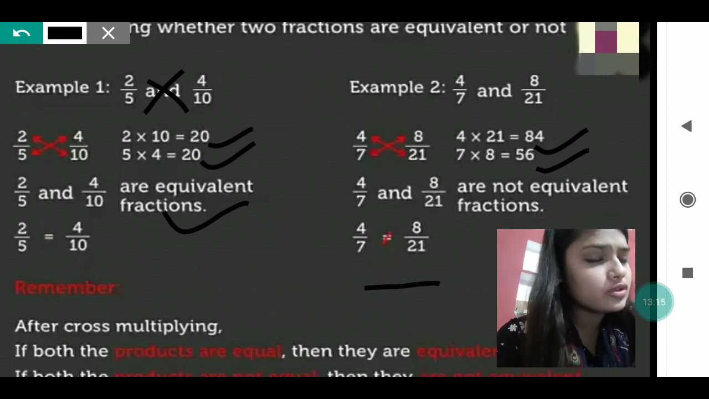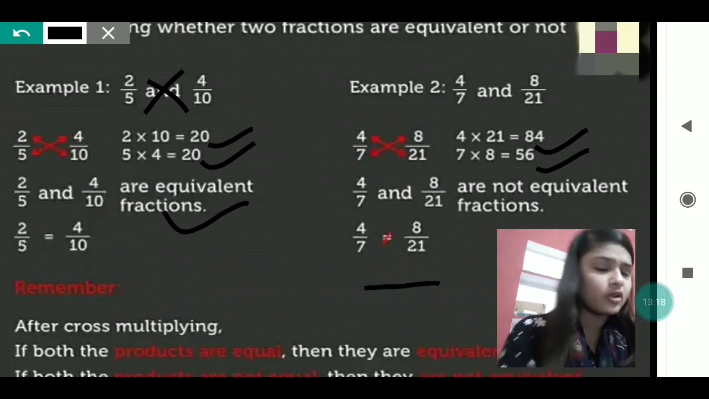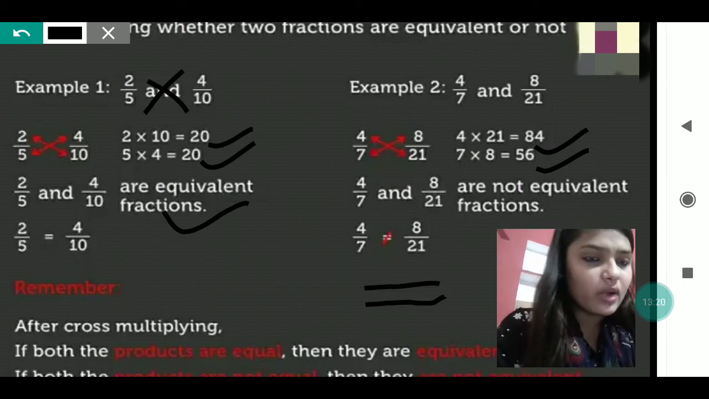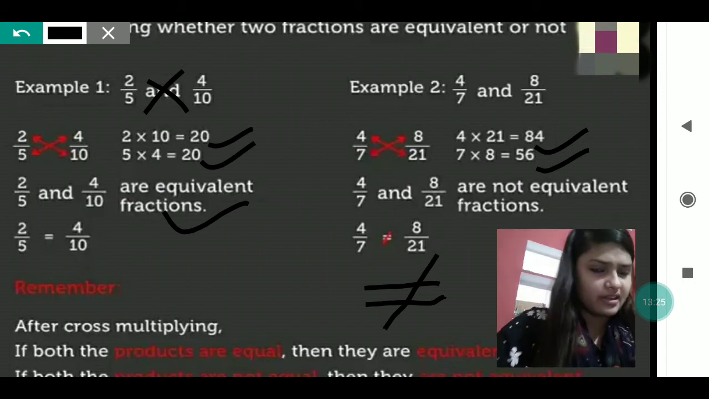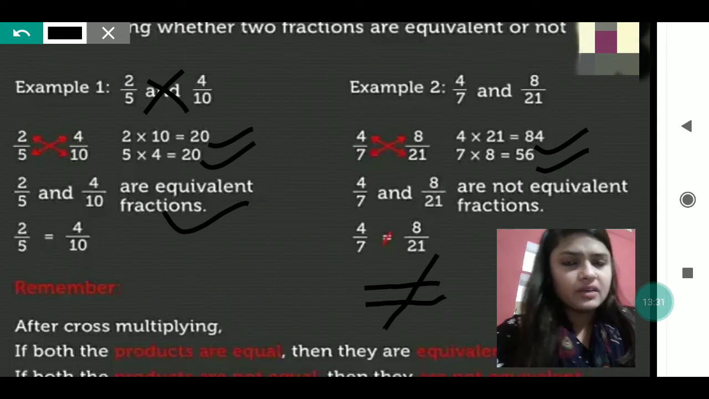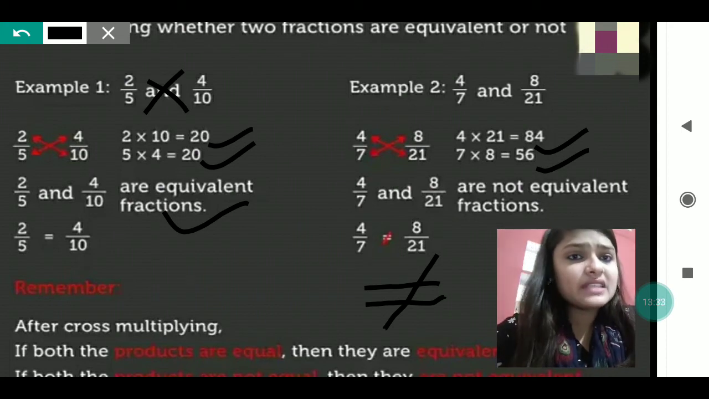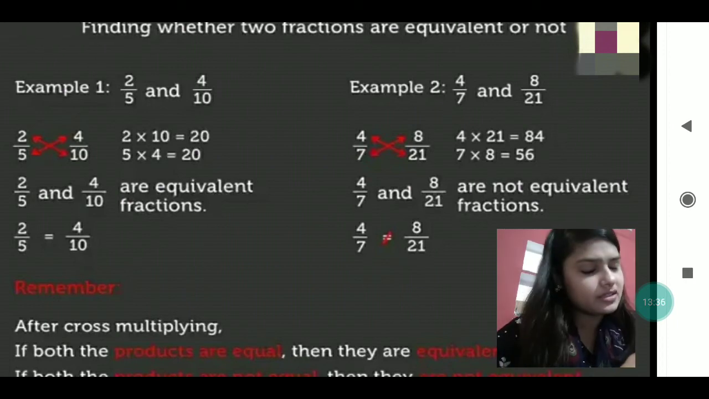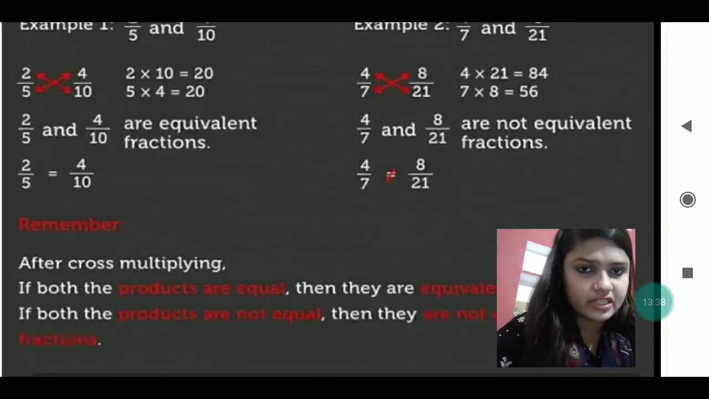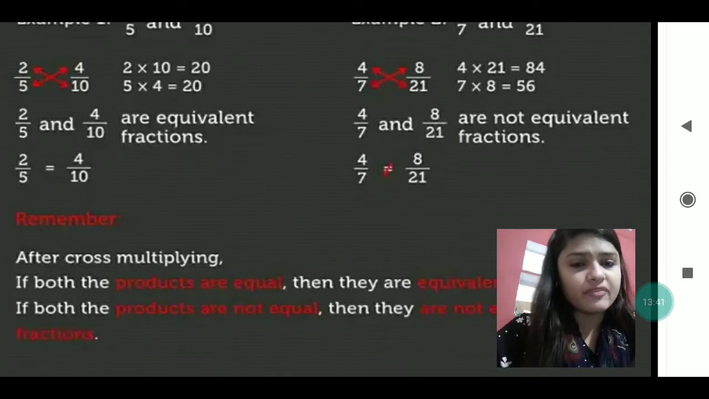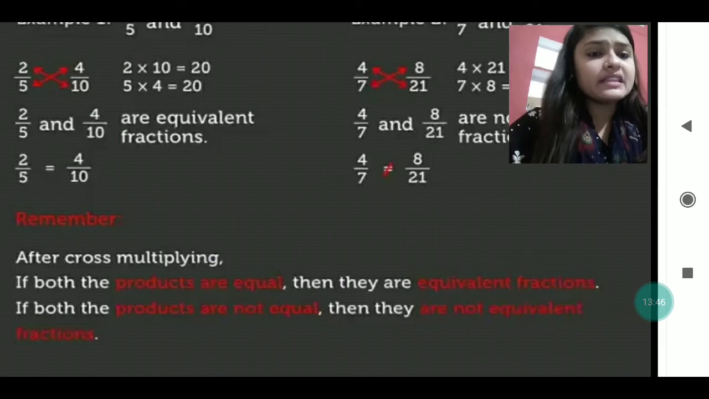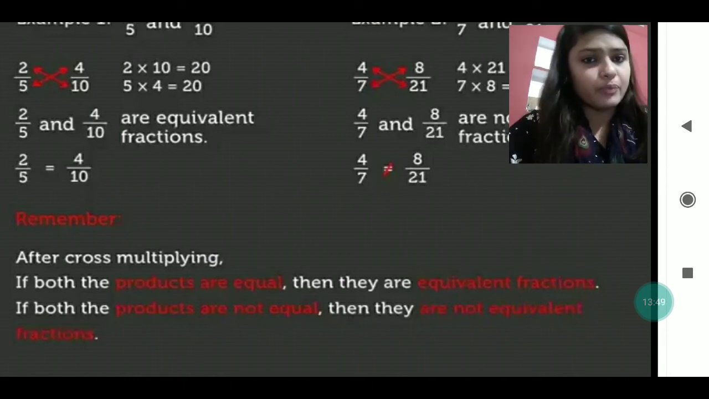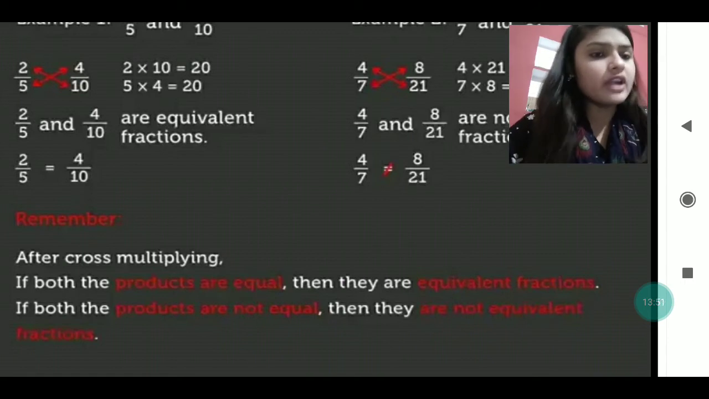So how do we denote a fraction that is not equivalent? We put an equal to sign and then one cross from the top left to the right. Left to right we will cross it. So 4 by 7 is not equal to 8 by 21. Just see what is written next. Remember, after cross multiplying, if both the products are equal, then they are equivalent fractions. If the products are not equal, they are not equivalent fractions.